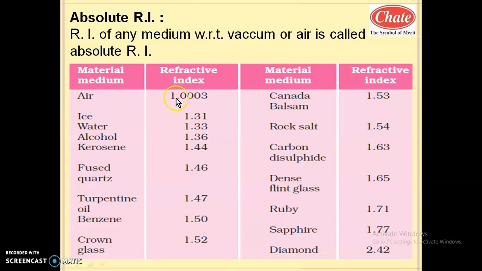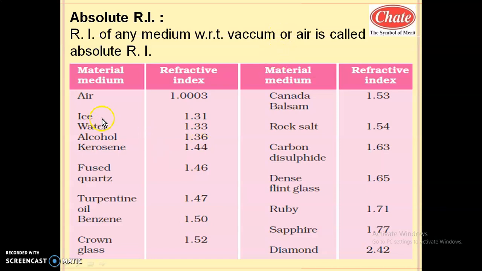This is 1.0003. So this is the refractive index of air, also said as the refractive index of air with respect to vacuum. But this is almost considered as 1. Hence the velocity of light in vacuum or air is approximately considered to be the same.